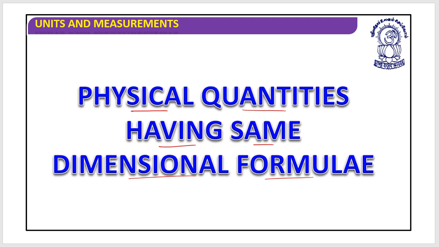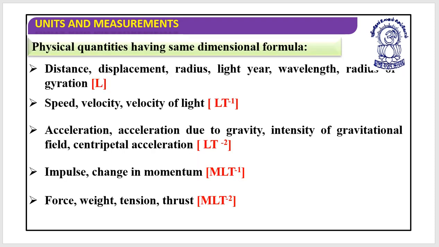Even a reverse kind of question could be asked: choose from the following which have different dimensions. It is a very big list, and even this list could be expanded. But here I have mentioned certain quantities which have generally been asked in previous year questions.